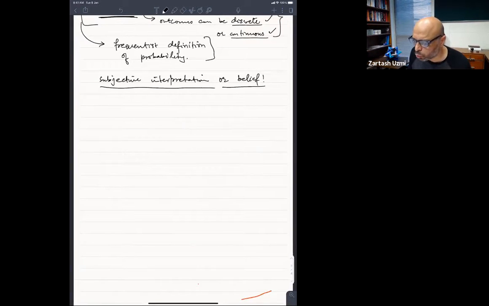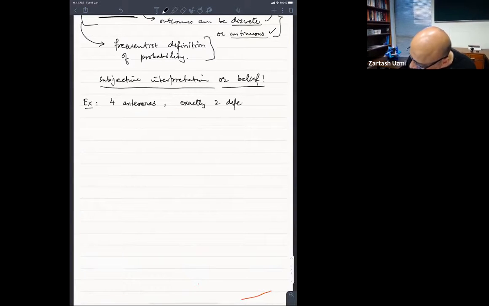The reason that we do counting in a probability course, in order to justify that, I will give you an example. And that example will tell you that counting is very useful in order to answer probability questions. So the example is, let's say you have four antennas. All of your cell phones and wireless devices have these antennas. Some have one, some have two. So let's say that there is a device which has four antennas, of which exactly two are defective. So that means two are perfectly working.